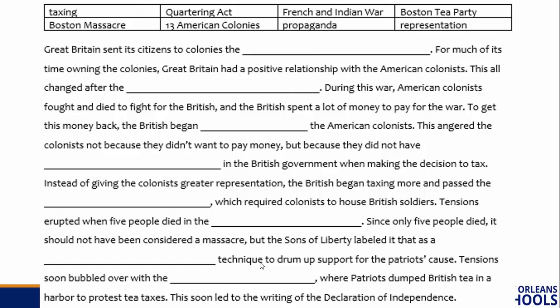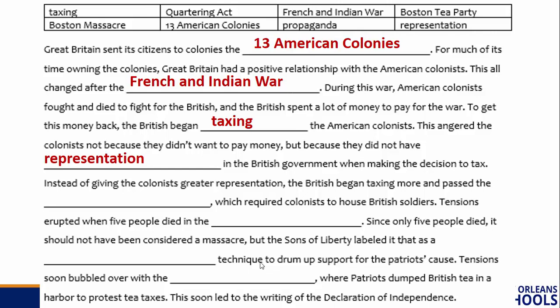And let's review. Great Britain sent its citizens to colonies in the 13 American colonies. For much of its time owning these colonies, Great Britain had a positive relationship with the American colonists. This all changed after the French and Indian War. During this war, American colonists fought and died to fight for the British, and the British spent a lot of money to pay for the war. To get this money back, the British began taxing the American colonists. This angered the colonists not because they didn't want to pay money, but because they did not have representation in the British government when making the decision to tax.